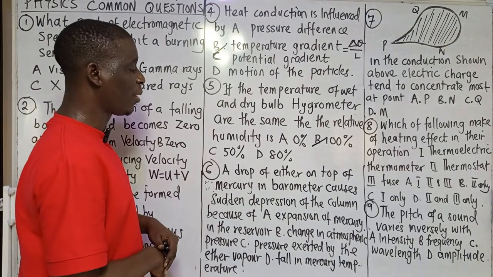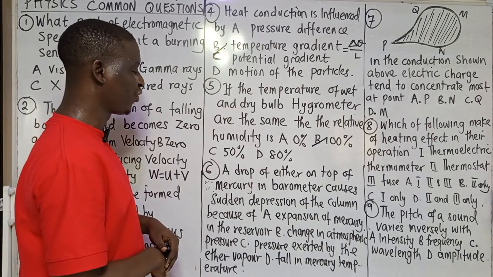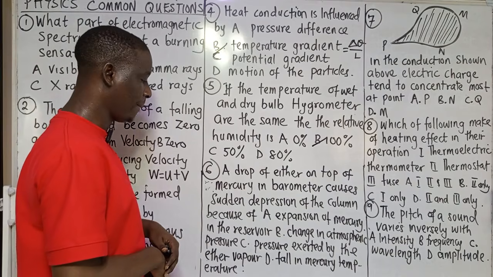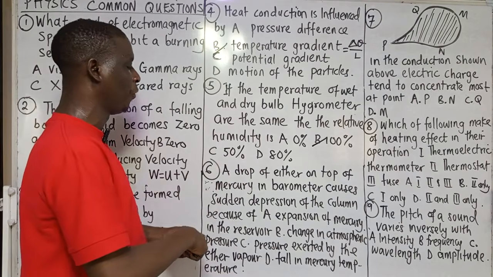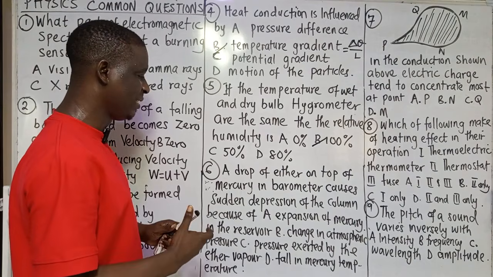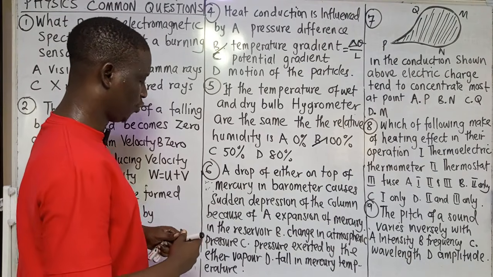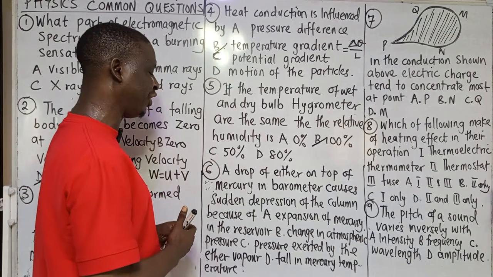Number 6 says a drop of ether on top of mercury in a barometer causes sudden depression of the column, because there will be a pressure. Ether will exert a pressure on top of that mercury, and thereby create a depression. So let me see. Option A said expansion of mercury in the reservoir.